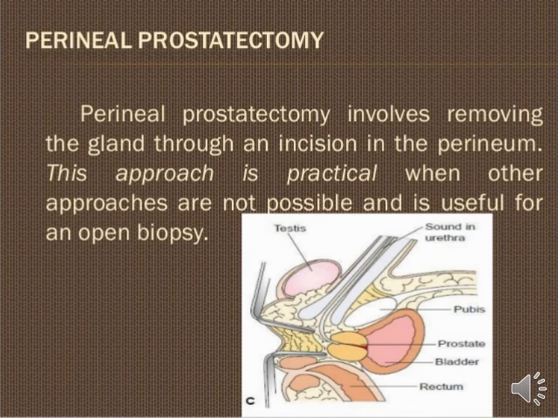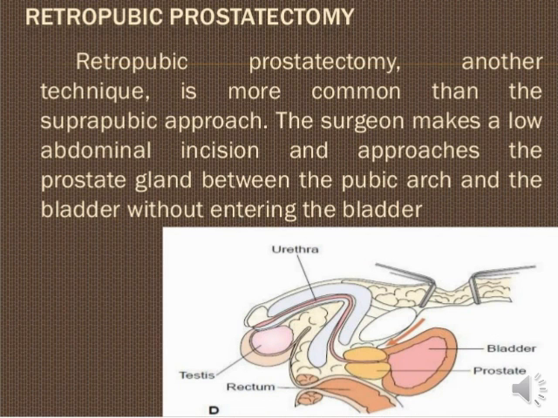Okay, now we will see the next surgery, retropubic prostatectomy. Retropubic prostatectomy, another technique, is more common than the suprapubic. The surgeon makes a low abdominal incision and approaches the prostate gland between the pubic arch and the bladder without entering the bladder. So it is a very common kind of surgery for the BPH condition, and as compared to the suprapubic approach, it is more common, and it is also performed by the surgeon. And what do we do in this kind of surgery? We also remove the prostate gland, but in which area is the incision?